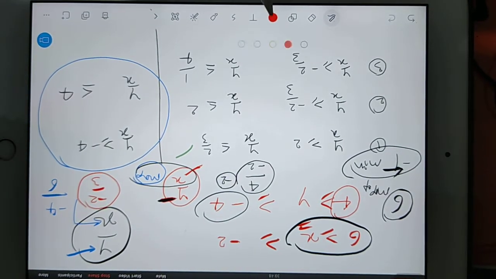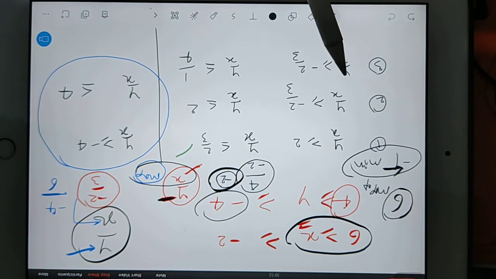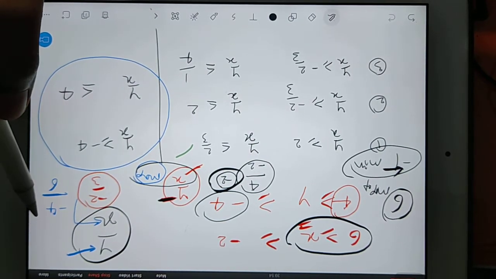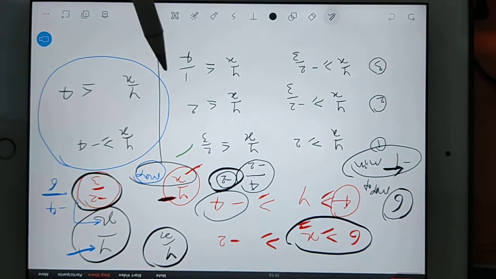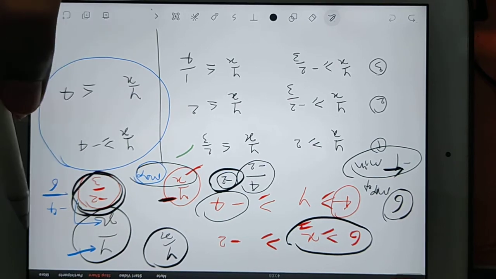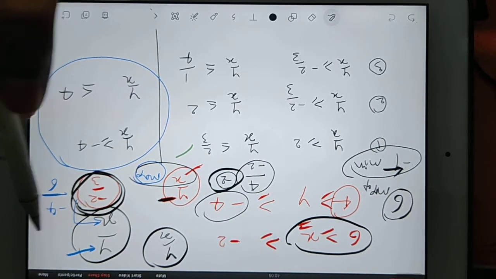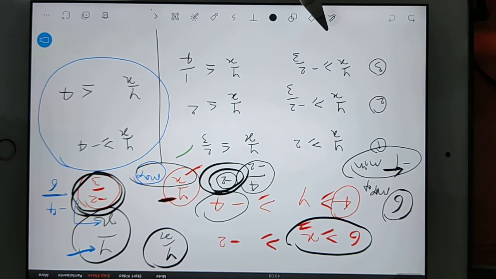So I got two answers here. One answer is minus 2 and one answer is minus 2 by 3. It means my y by x will have the minimum value as minus 2 by 3 and maximum value as 2, I mean minus 2. So minimum value means,